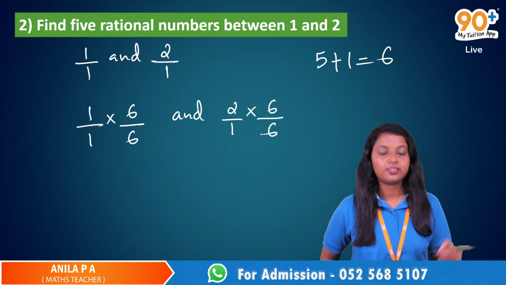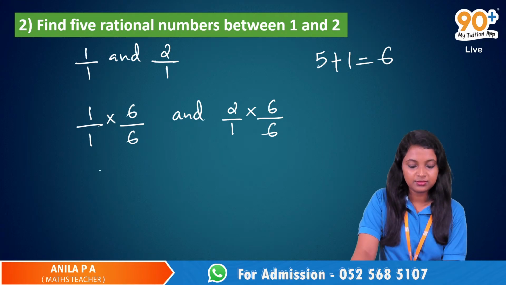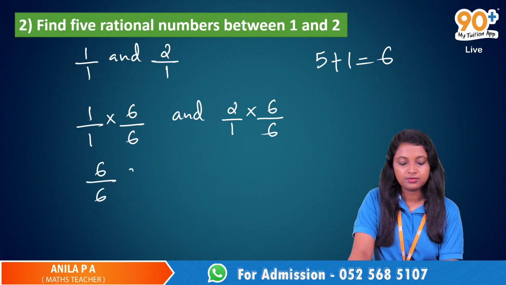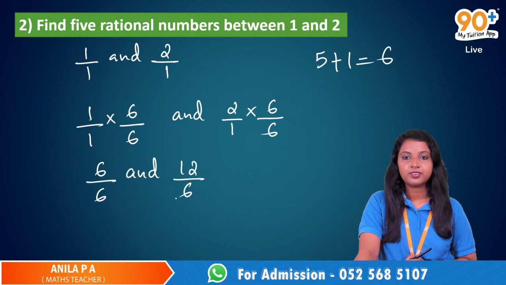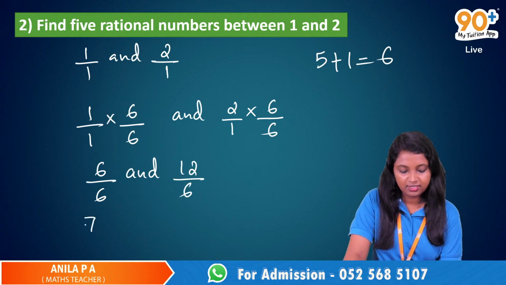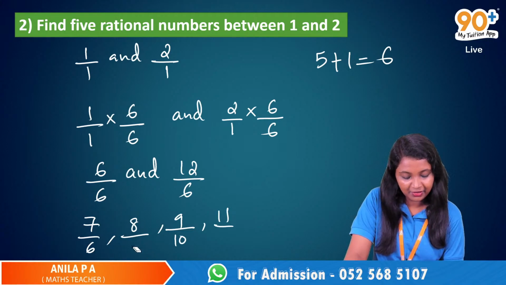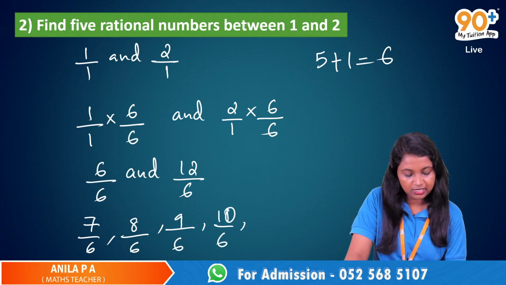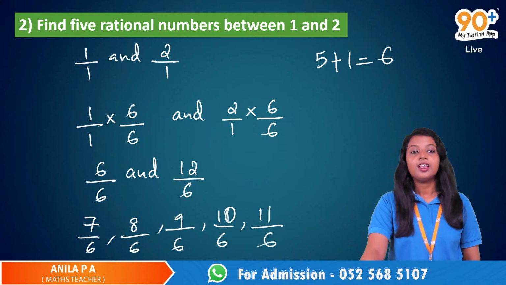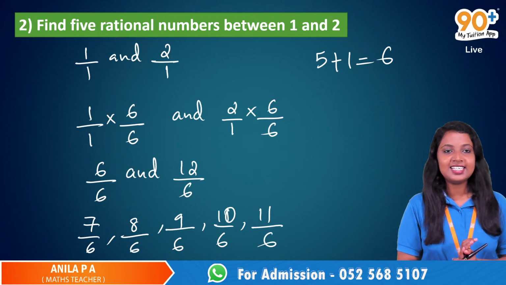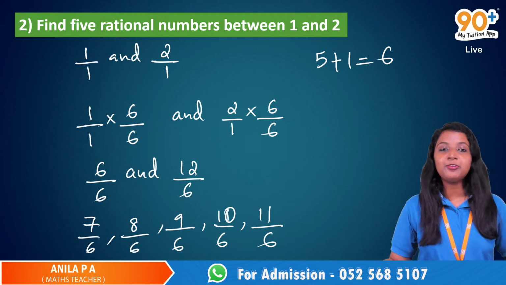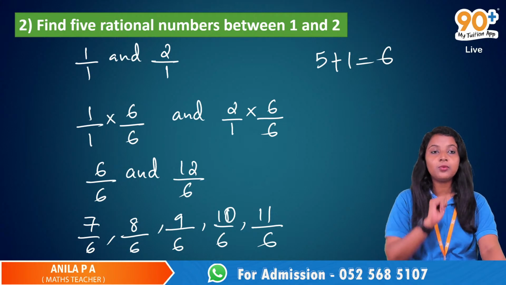So it's going to be 6 by 6 and 12 by 6. And so the rational numbers will be 7 by 6, 8 by 6, 9 by 6, 10 by 6 and 11 by 6. Yeah, very good. This is the answer. So we have to find 5 rational numbers between 1 and 2.